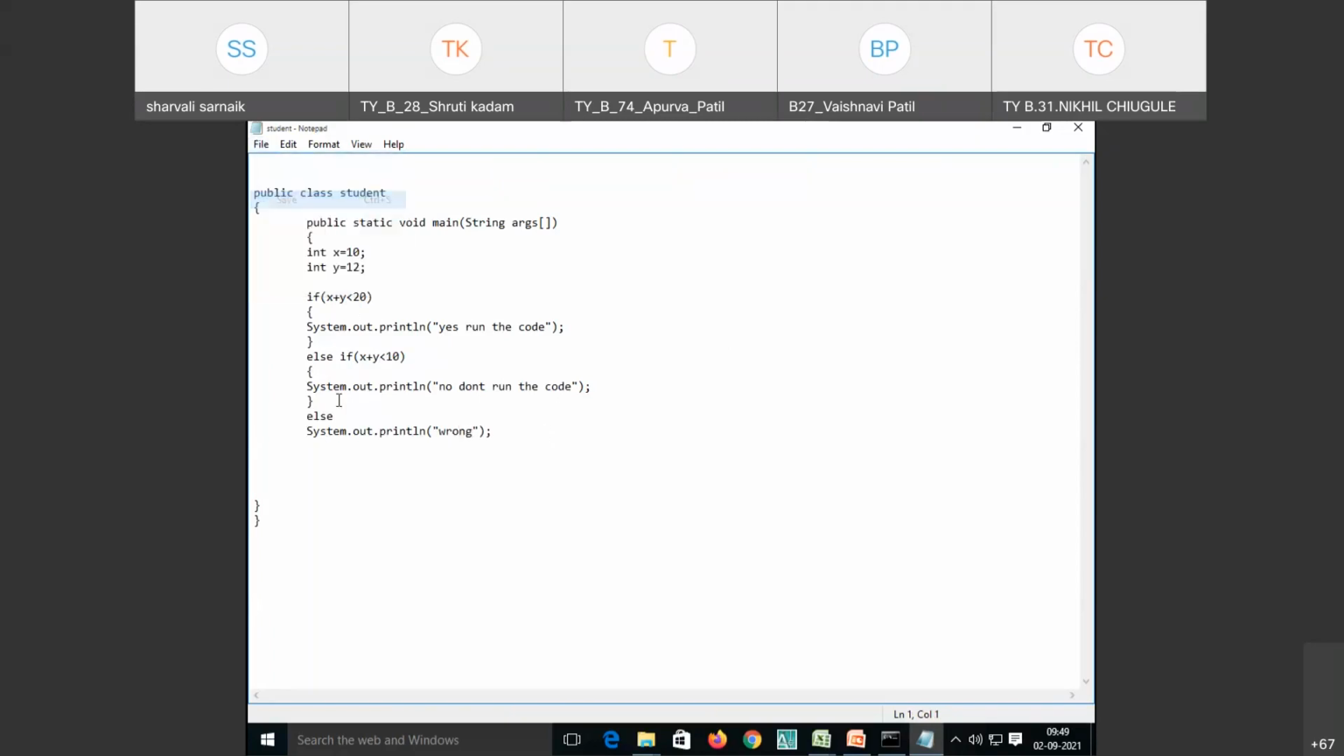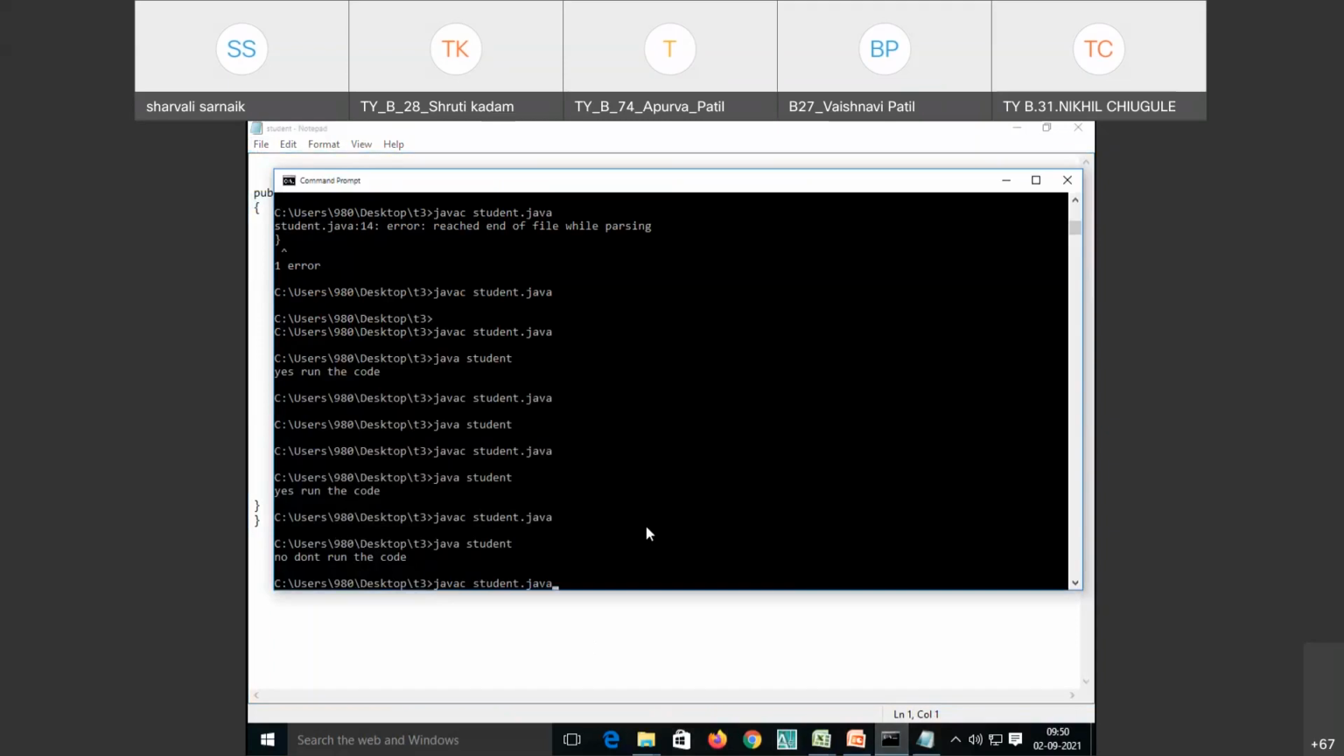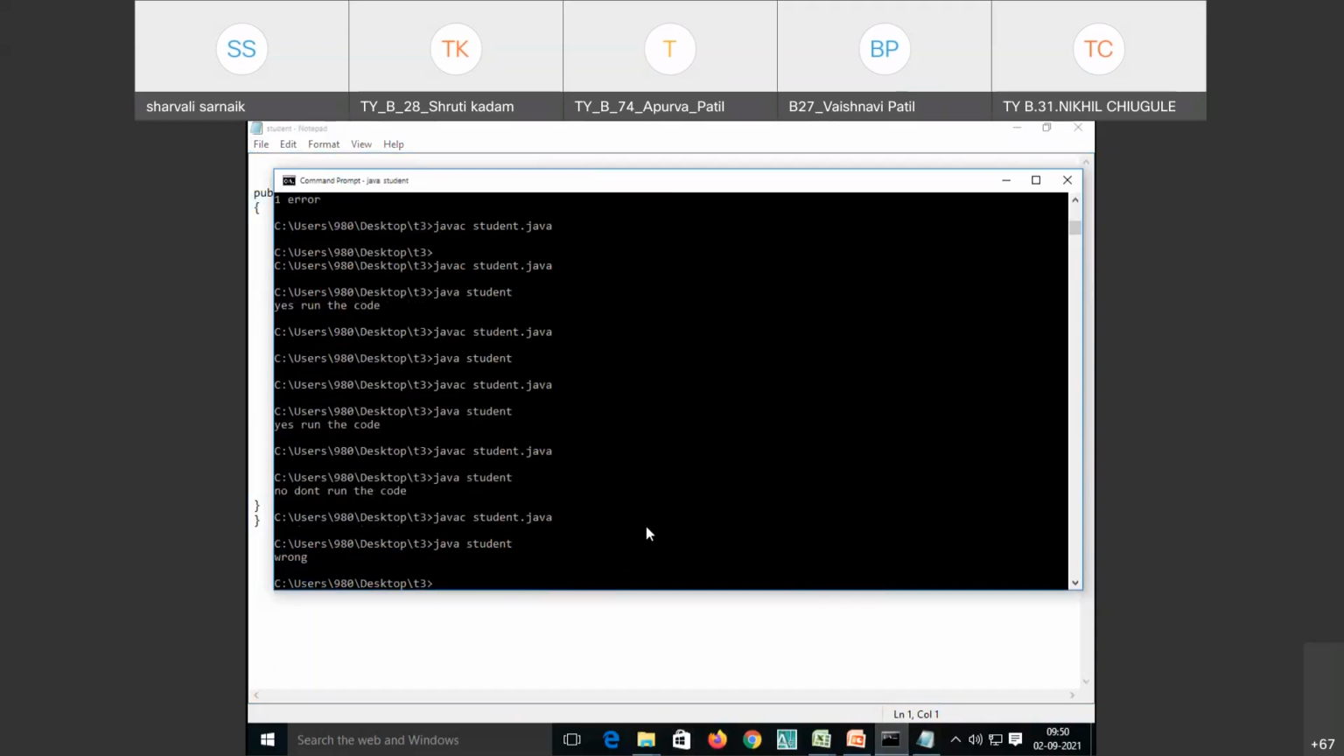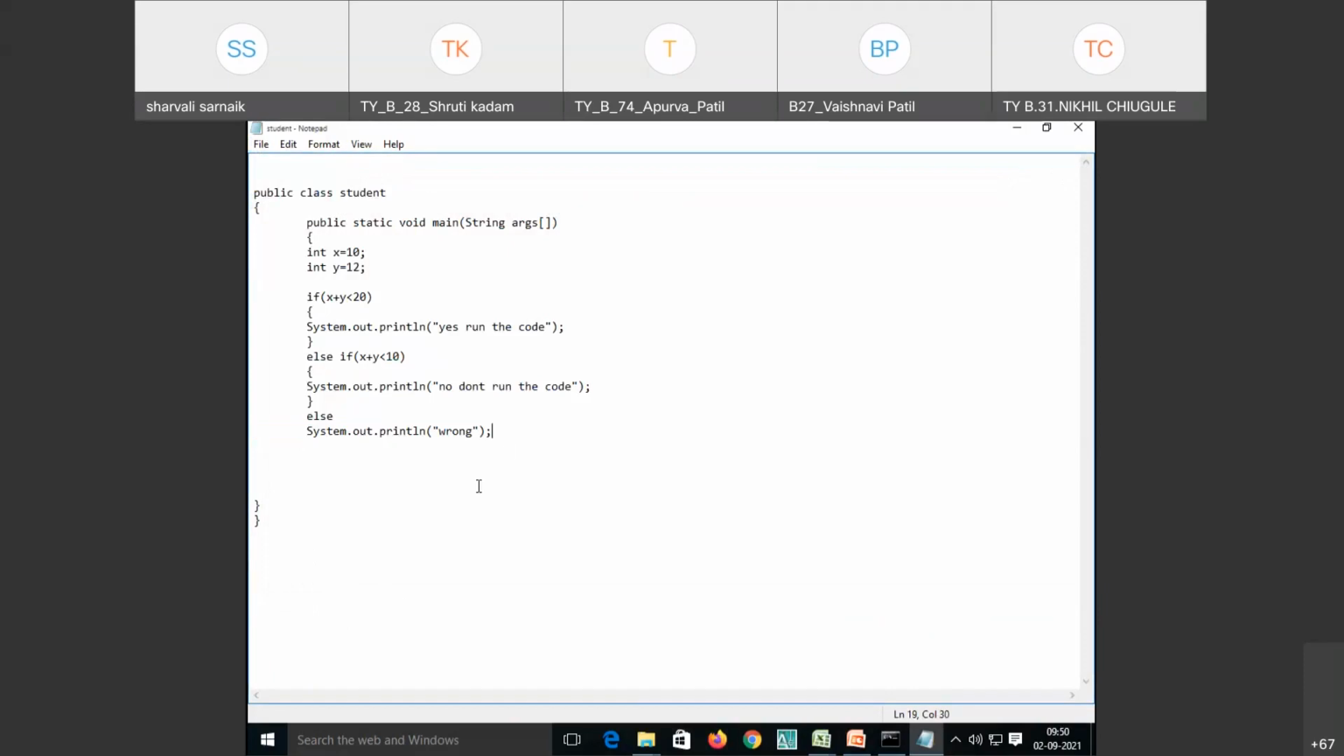Now see what I have written. If x plus y is less than 20, then the first statement will be executed. Else if x plus y is less than 10, then the second statement will be executed, and by default the third statement will be executed if both conditions are false. So I have saved this code, and let's run it in the command prompt. It is giving the output as wrong. This means my statement C is executed. So as many conditions as you want, you can check by using the else if ladder.